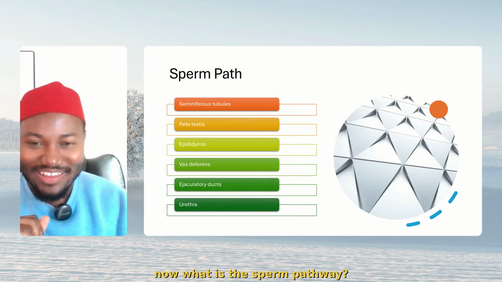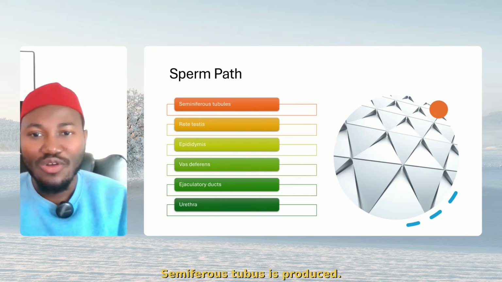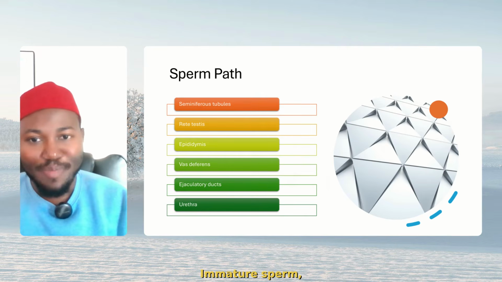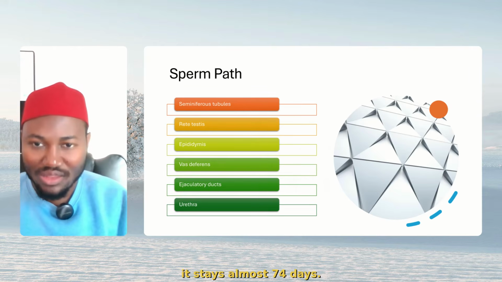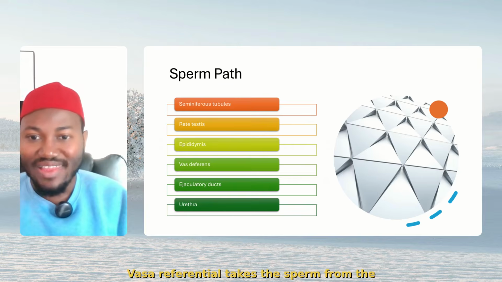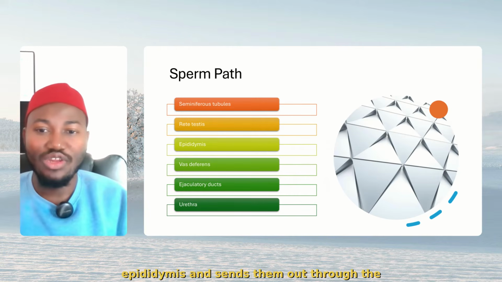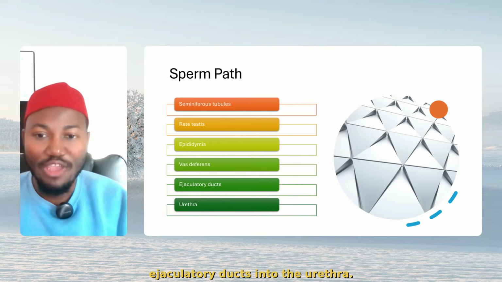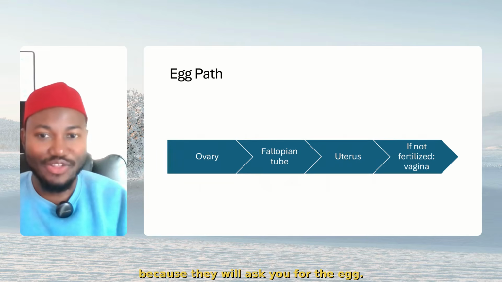All right? Now, what is the sperm pathway? Seminiferous tubules produce immature sperm. The rete testis takes it, sends it to the epididymis. The epididymis matures it, stays almost 74 days. When you want to have sex, the vas deferens takes the sperm from the epididymis and sends them out through the ejaculatory ducts into the urethra. This is the pathway. I need you to memorize it because they will ask you.